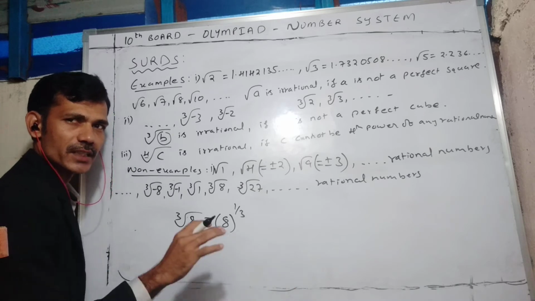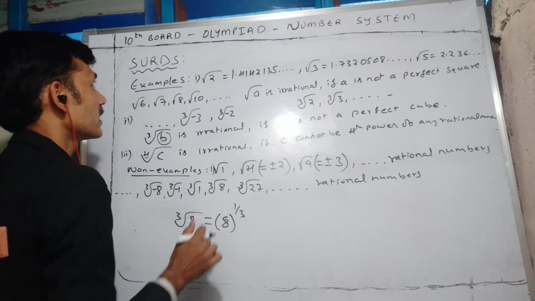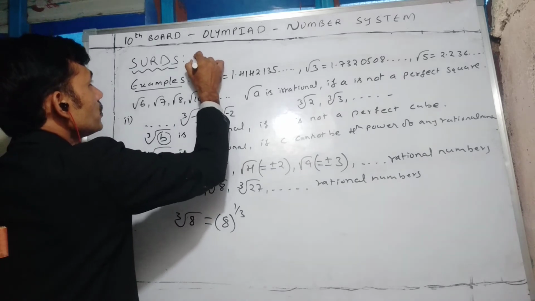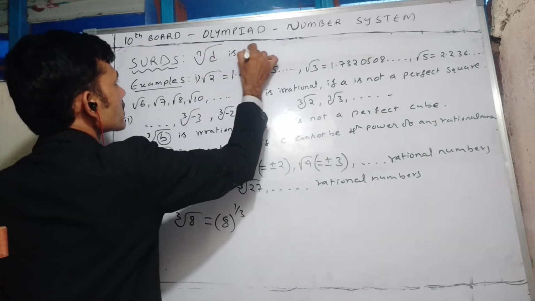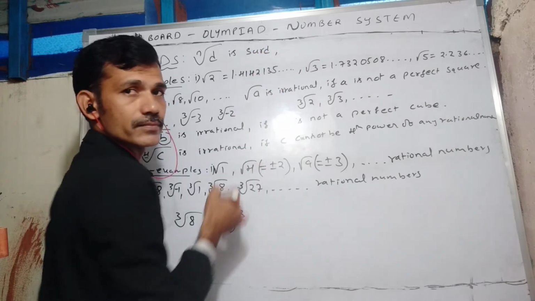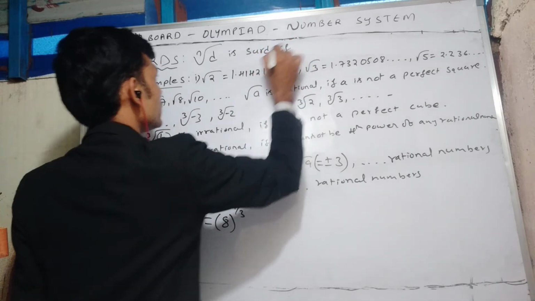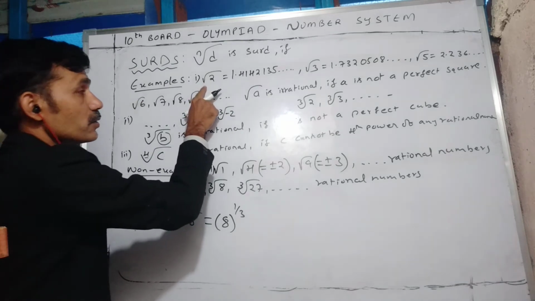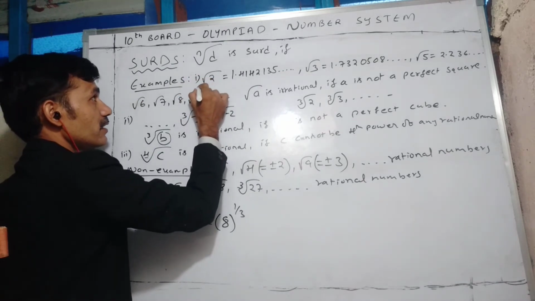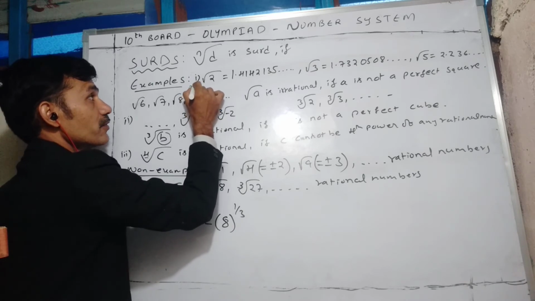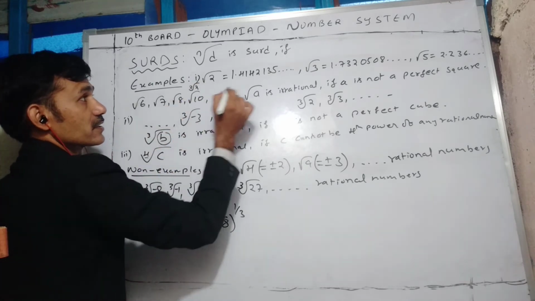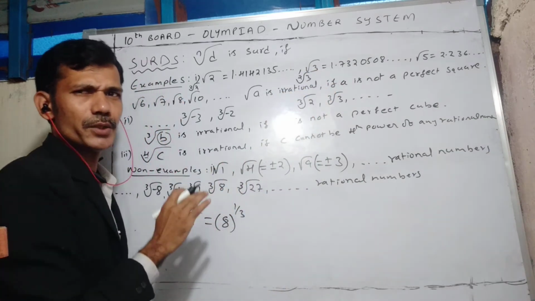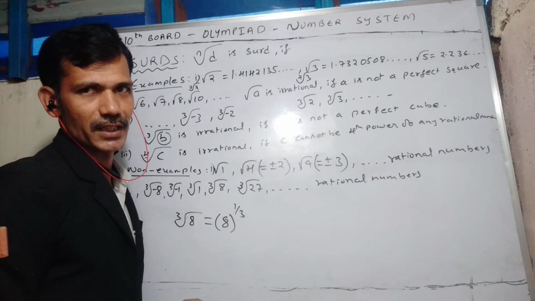And for a surd some conditions are there. In general, the nth root of some d is a surd if some conditions hold. Square roots are surds of order 2, these are surds of order 3, these are surds of order 4. There is no need to write 2 directly; if you write the square root, that is enough.